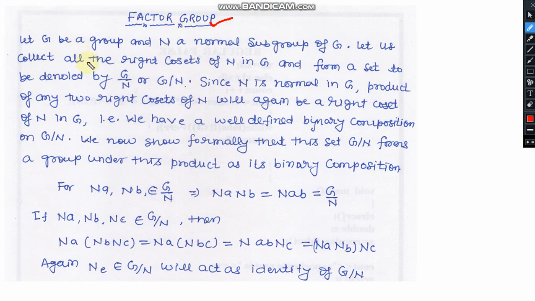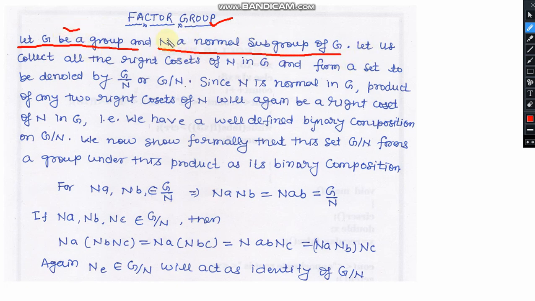So let's discuss the definition of factor group. Let G be a group and N is a normal subgroup of this G. Before studying factor group, I advise you to please study once or recall once the definition of normal subgroup. So revise the definition of normal subgroup. That will be convenient for you to understand the definition of factor group.